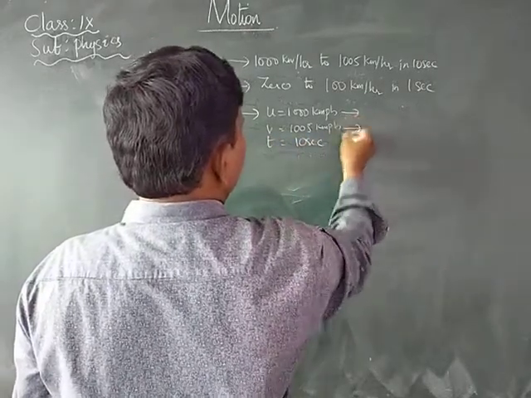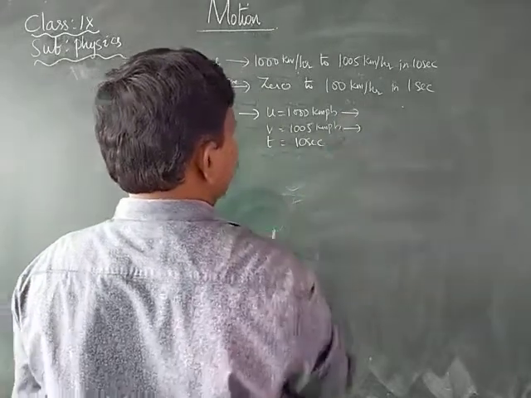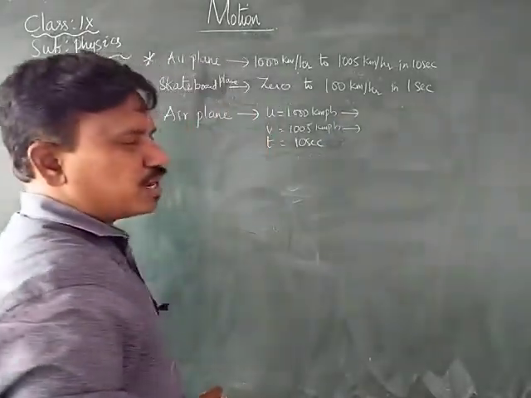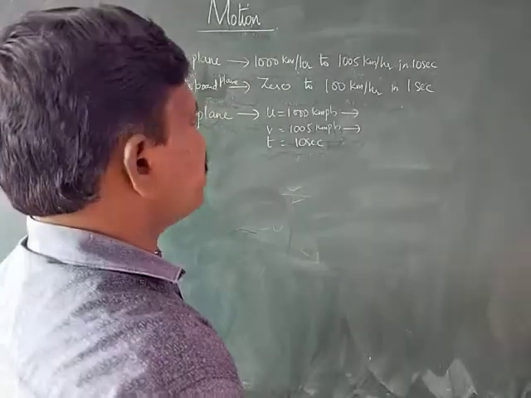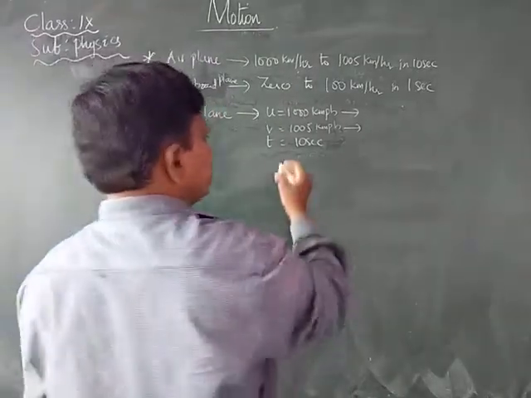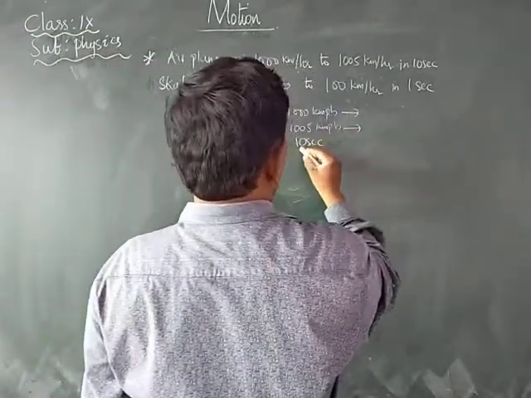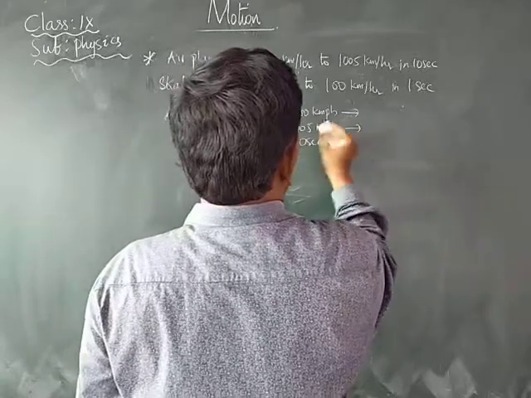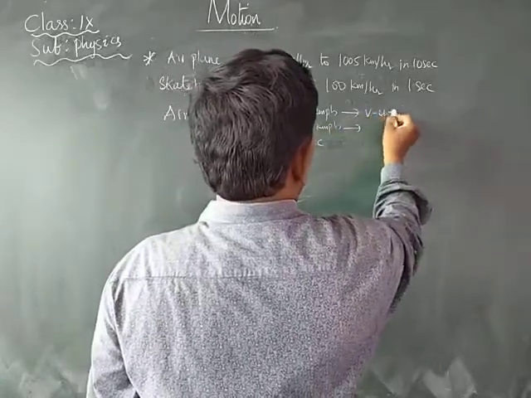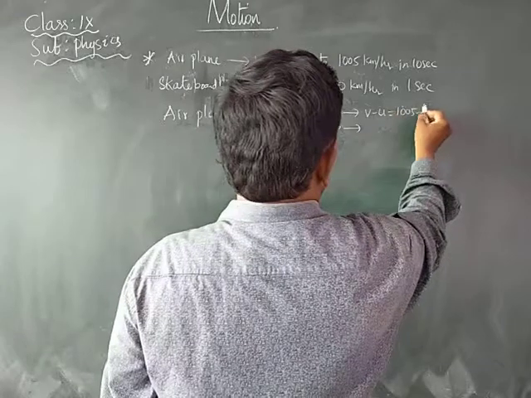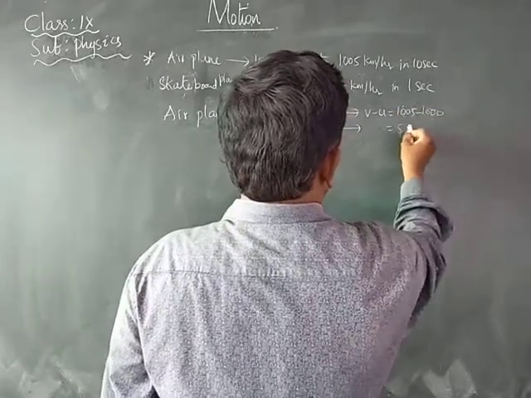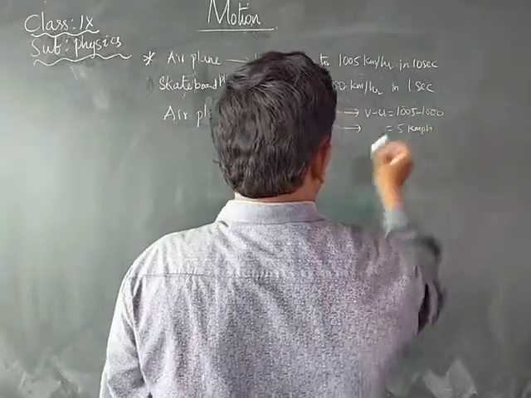Since the time is in seconds, you should convert kilometers per hour into meters per second. First, V minus U is equal to 1005 minus 1000, that is 5 kilometers per hour.